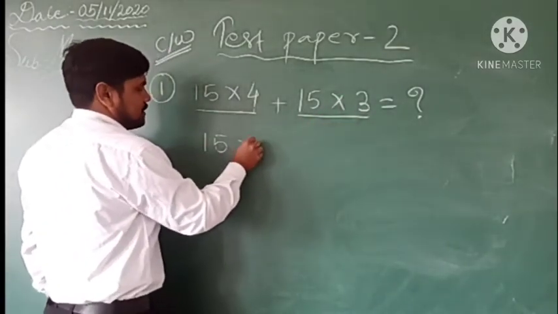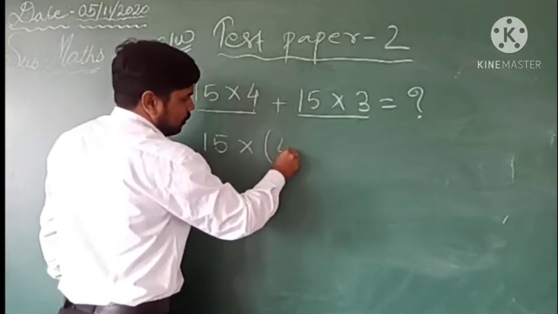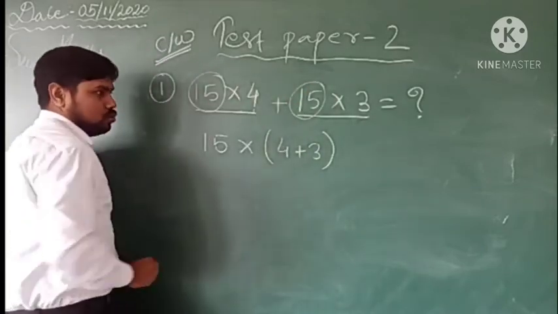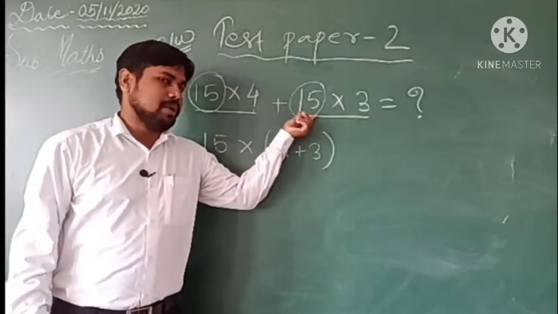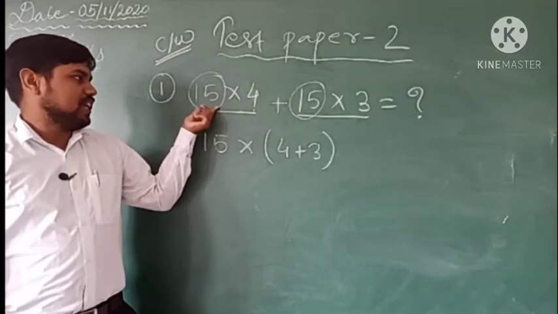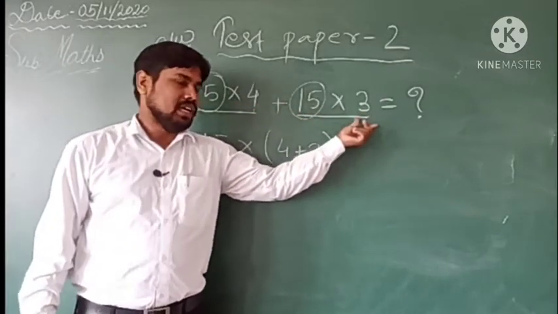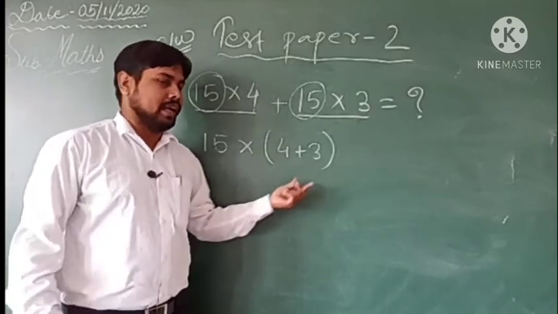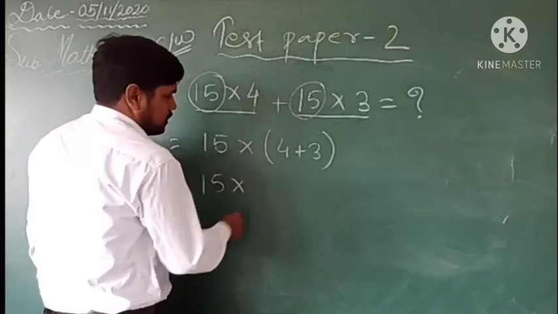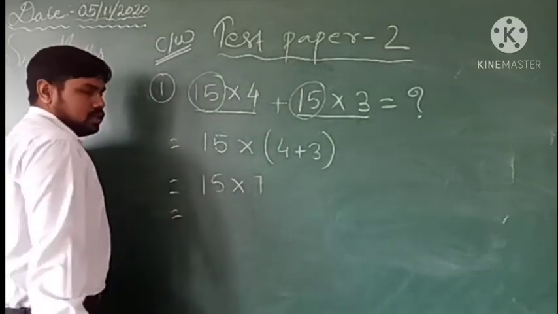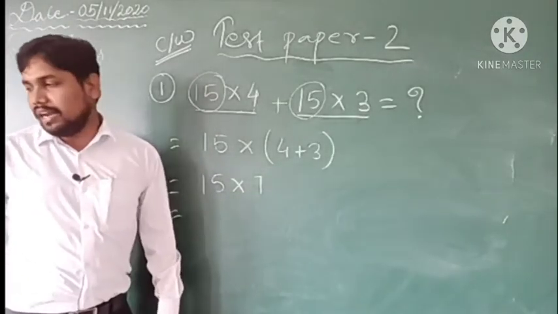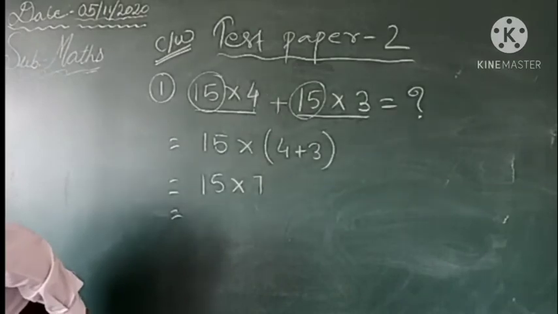So in this way you can write it: 15 multiply 4 plus 3. If both are the same, the same number has to be multiplied, whatever number of times you want. So simply 15 multiply 4 and 15 multiply 3. So total is 15 multiply 4 plus 3, which is 15 multiply 7. So you all are aware of the tables of 15. Okay. So 7 times 15 is equal to how much? Quickly tell me, who can tell me? 7 times 15 is equal to how much?